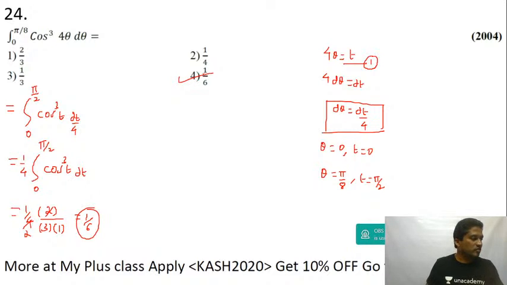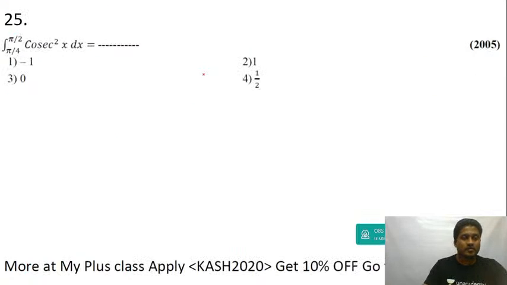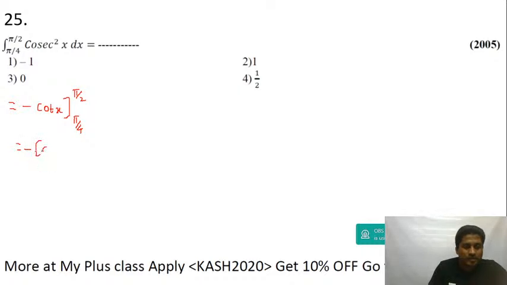Yes, guys, let's go to the next question. Integral pi by 4 to pi by 2 of cos square x cosec square x dx. Okay, that's a simple one. Integration of cosec square x is minus cot x between the limits pi by 4 to pi by 2. Upper limit will be cot pi by 2, lower limit is cot pi by 4. Cot 90 will be 0, cot 45 will be 1. Answer will be equal to plus 1. Answer is B.